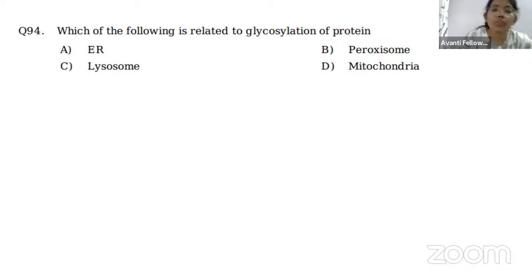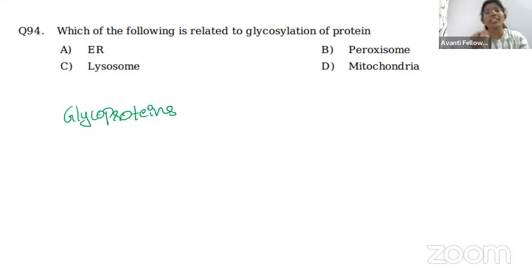Next question is, which of the following is related to glycosylation of protein? Glycosylation means where the proteins will be getting converted into glycoproteins.